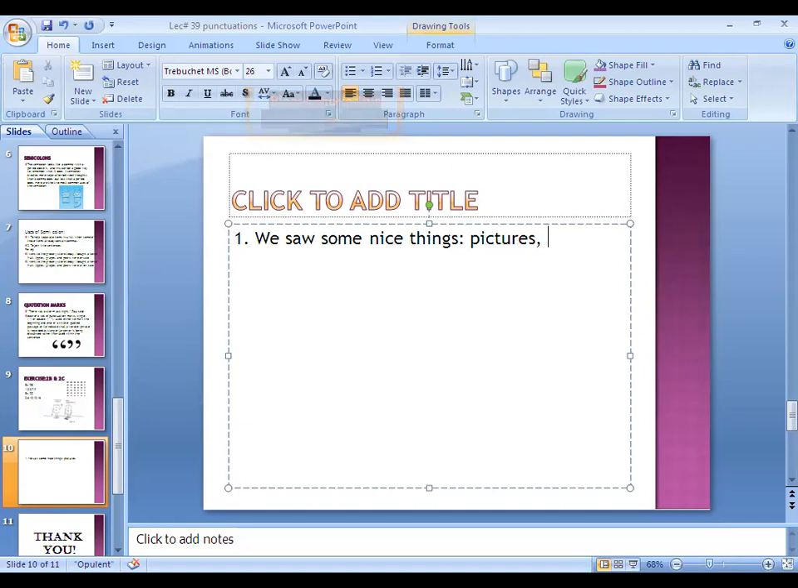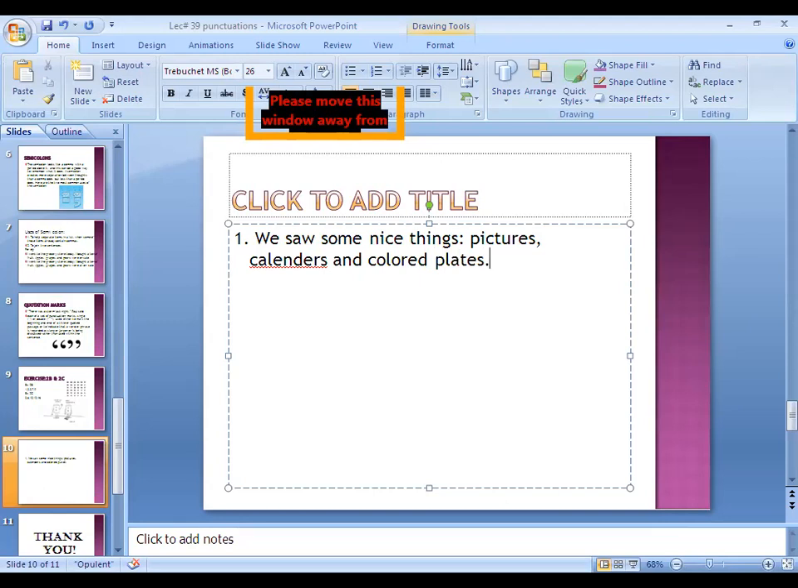And what were the other things? Pictures, calendars and colored plates. Clear? Now the full stop will be put over there as the sentence is completed.